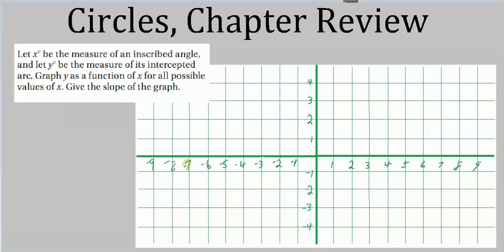Well, this one's not too bad. As you remember, the measure of an inscribed angle is double the measure of the arc which it intercepts. And if we consider y as the measure of the intercepted arc, then we can write y equals 2x.